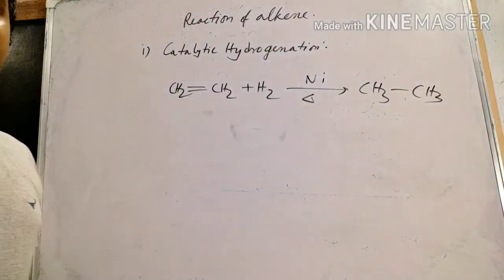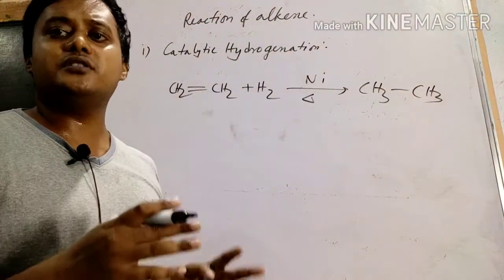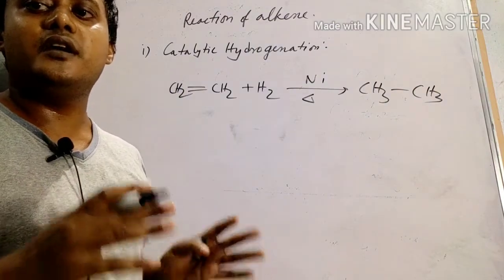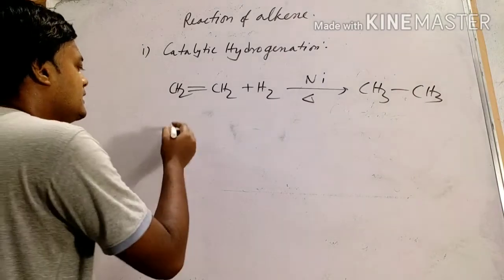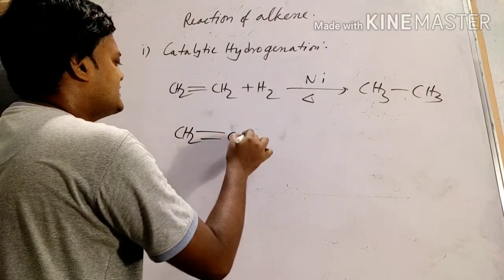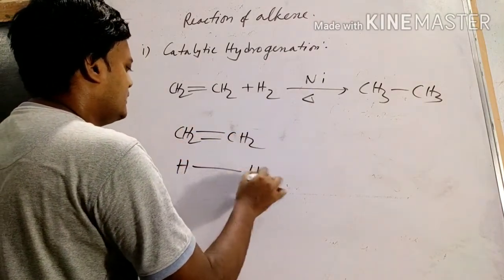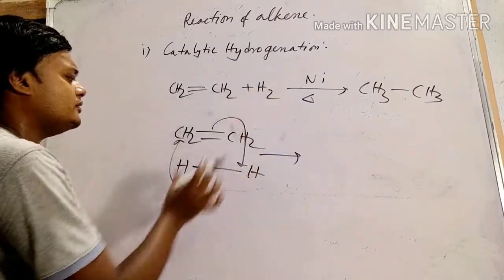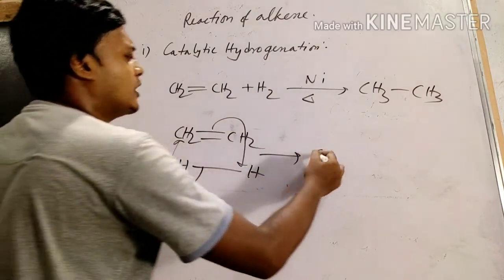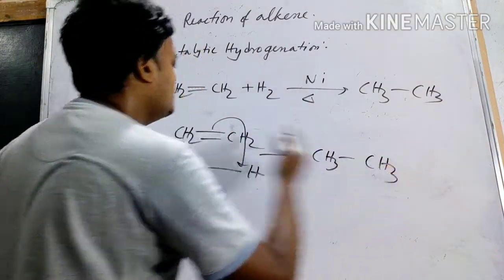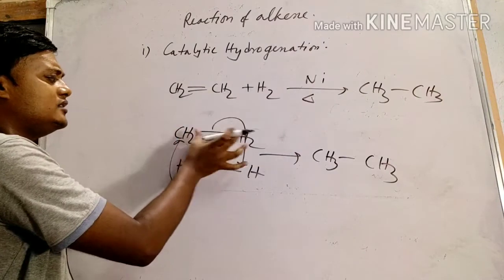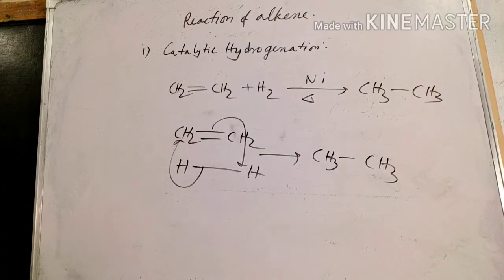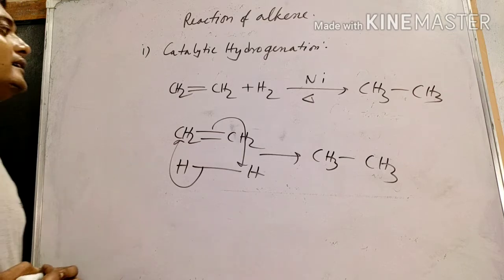That is catalytic hydrogenation, addition of hydrogen in presence of catalyst. How this reaction takes place is very simple. Just remove the double bond and attach 2 hydrogen to the 2 adjacent carbon which contain the double bond. That is catalytic hydrogenation.